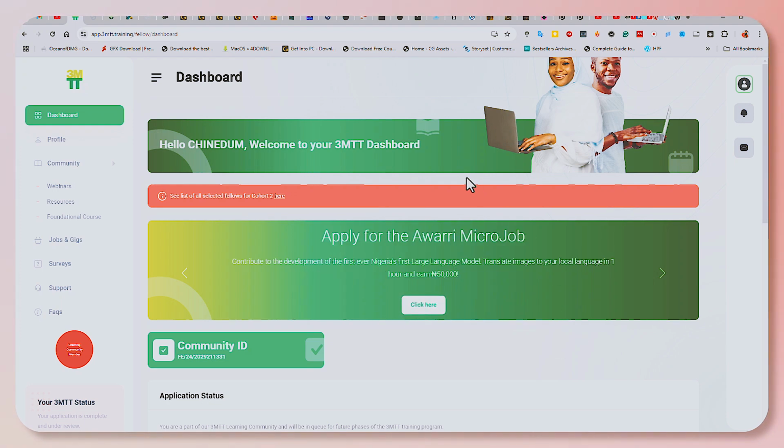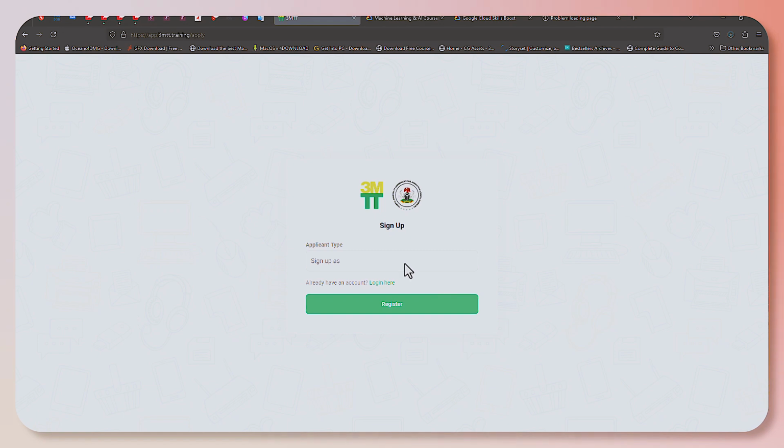So for you to apply to this program, it's app.3mtt.training/apply. So I'm also going to leave the link in the description. Once you click on the page, it's going to take you to this particular page. So once it takes you to this page, you want to sign up as a fellow, which is a learner.